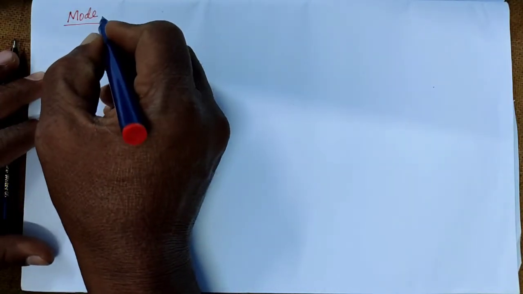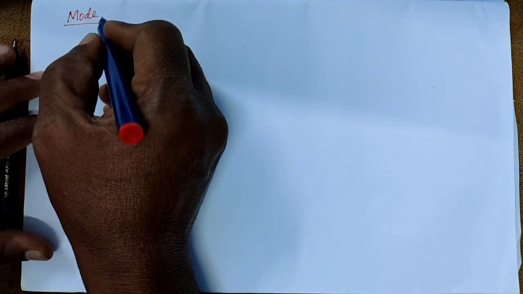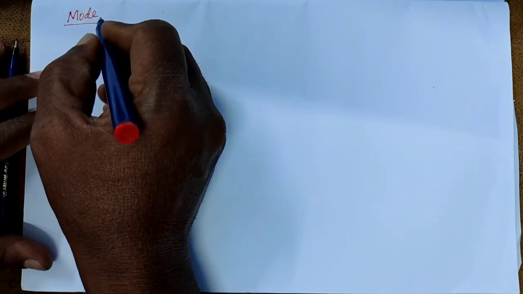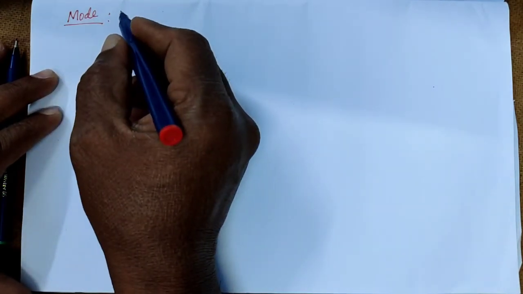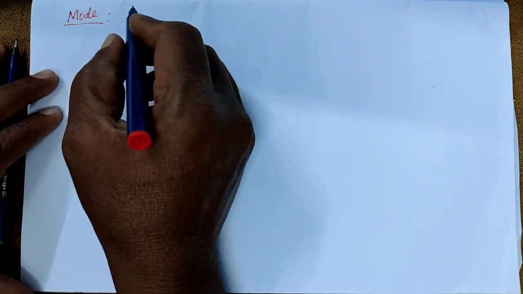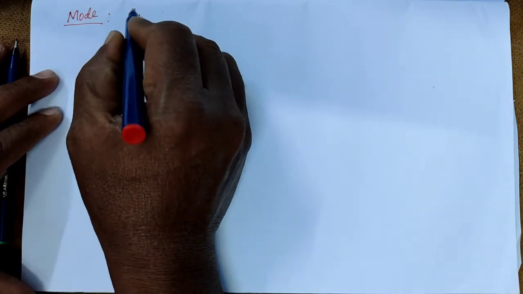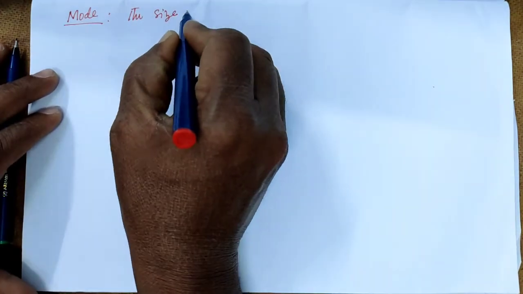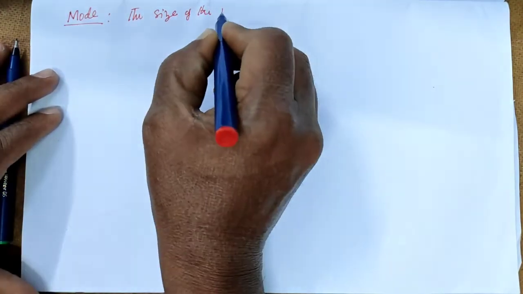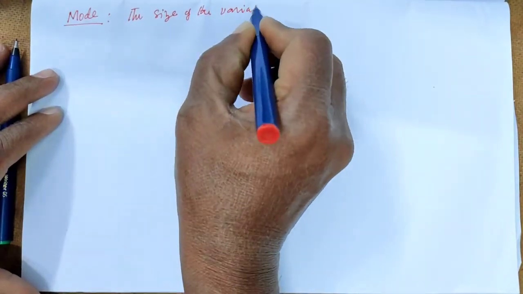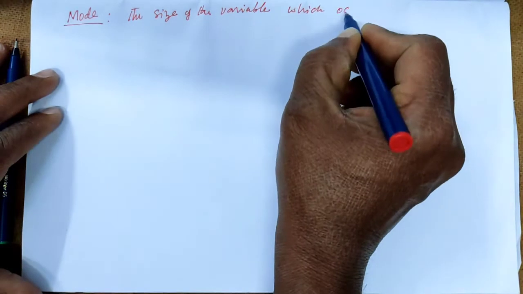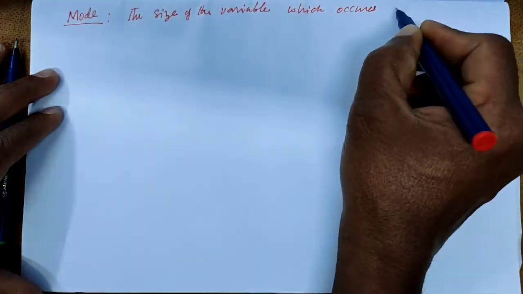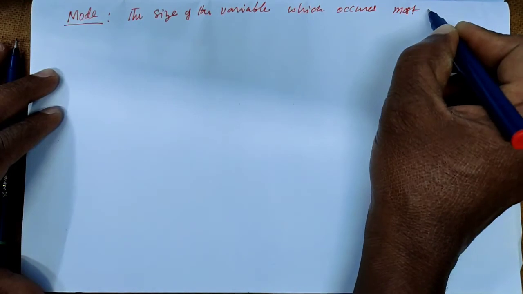So in statistics we have another concept that is mode. So what is mode? Mode is the size of variable which occurs more frequently. Mode is the size of the variable which occurs most frequently.